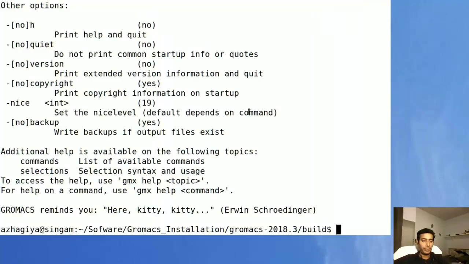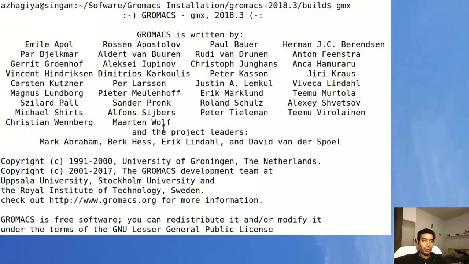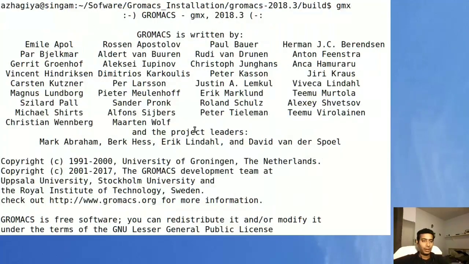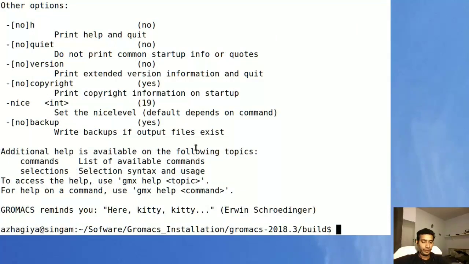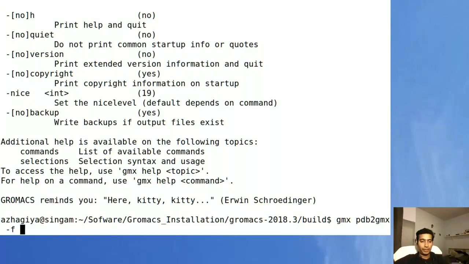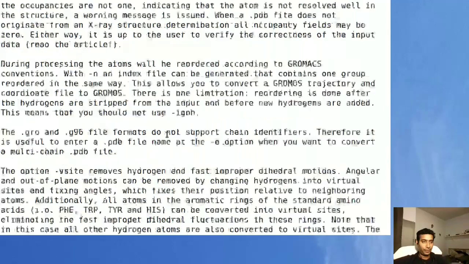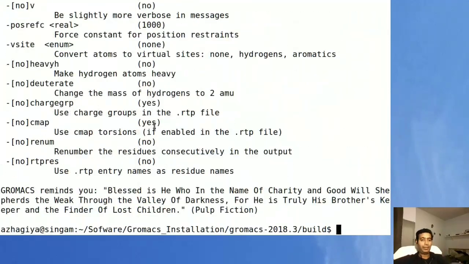You can test it by running gmx. If it is installed, then it will run and give you these options. For example, gmx -h will give you all the options. We have actually installed gromacs successfully.